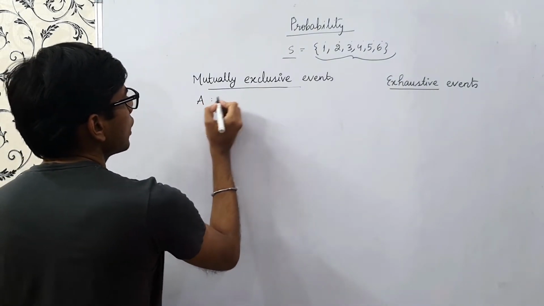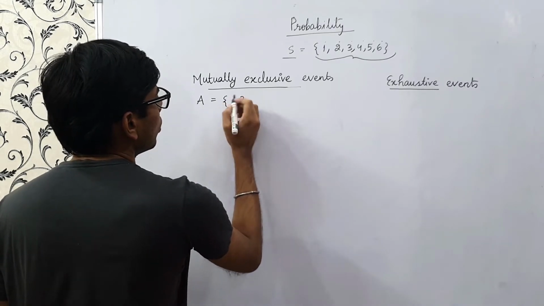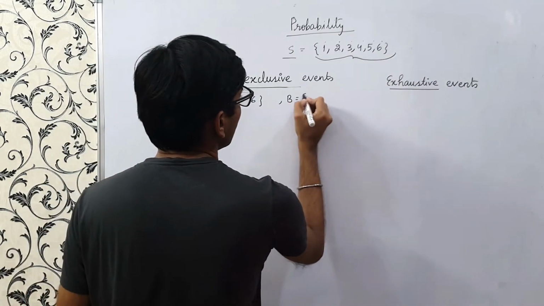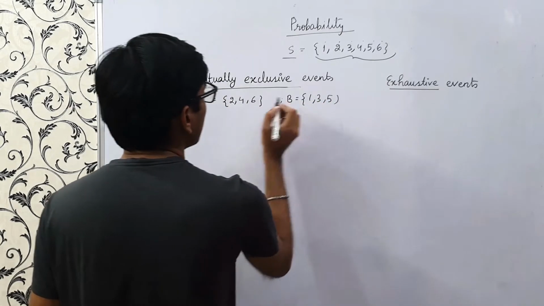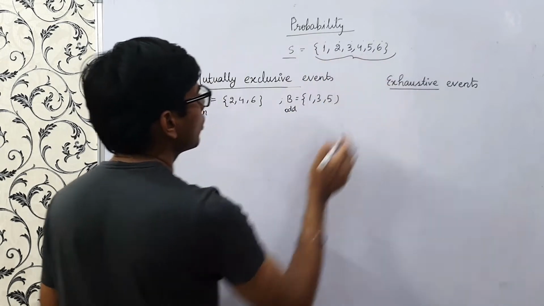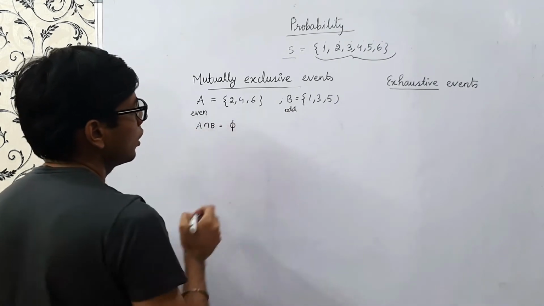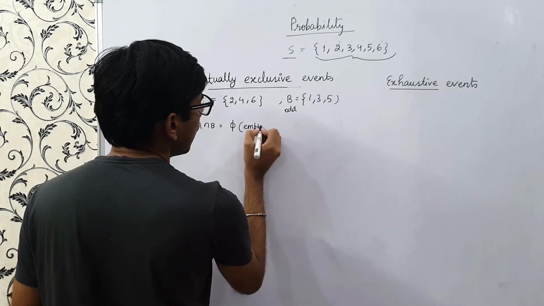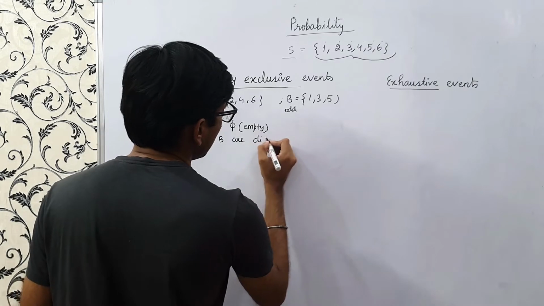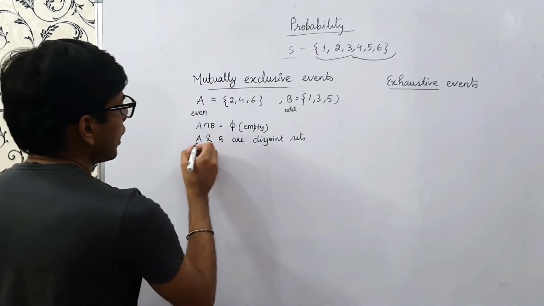So consider these two sets. A is 2, 4, 6, and B is 1, 3, 5. A is the set of even numbers and B is the set of odd numbers from this space 1, 2, 3, 4, 5, 6. If I do A intersection B, this is empty. There is nothing common between A and B. So we say that A and B are disjoint sets.